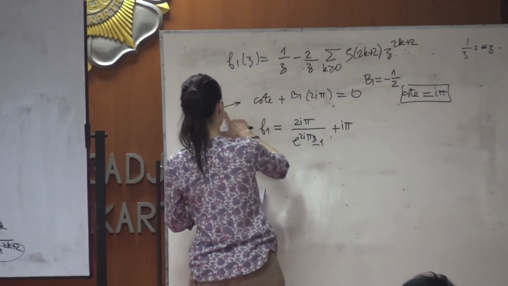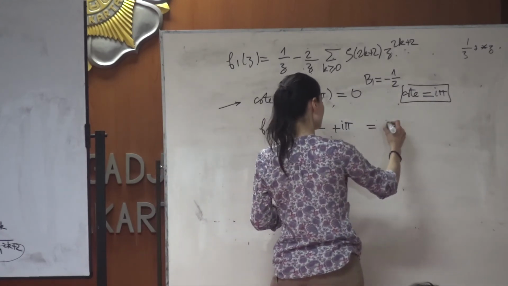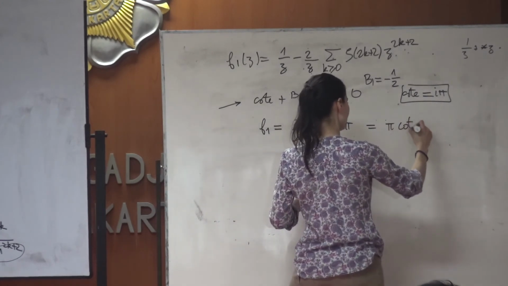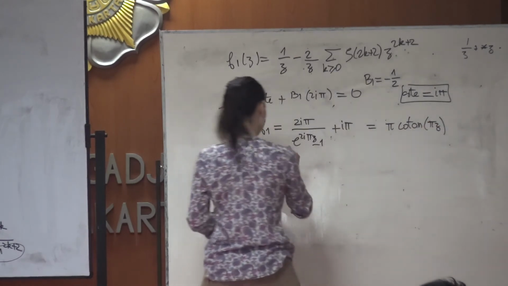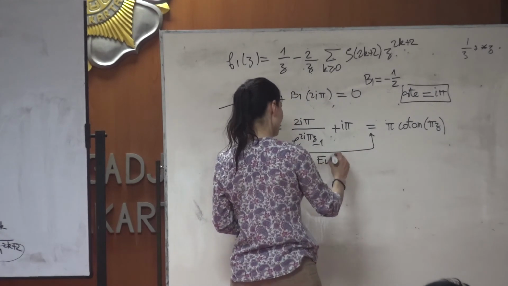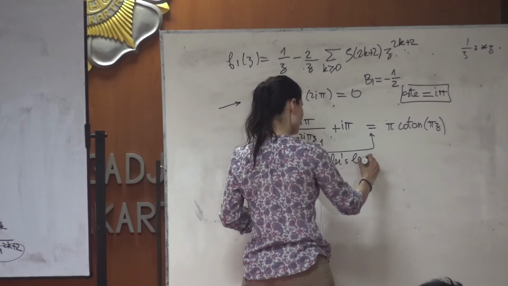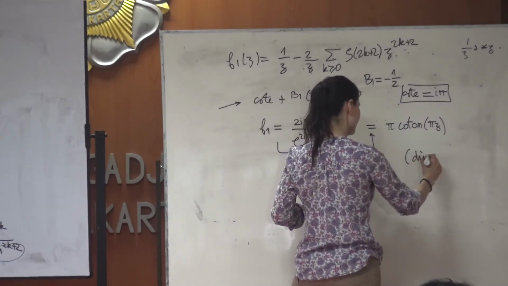This is just the fact that the constant is equal to πi. And by the way, this can be written as π cotangent πz. This equality is a famous Euler's lemma that you showed also directly in the exercise.